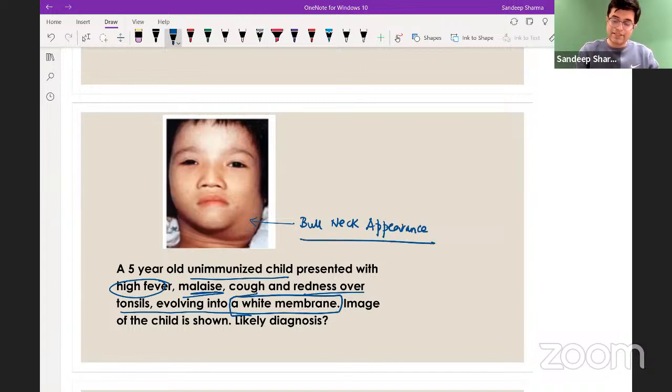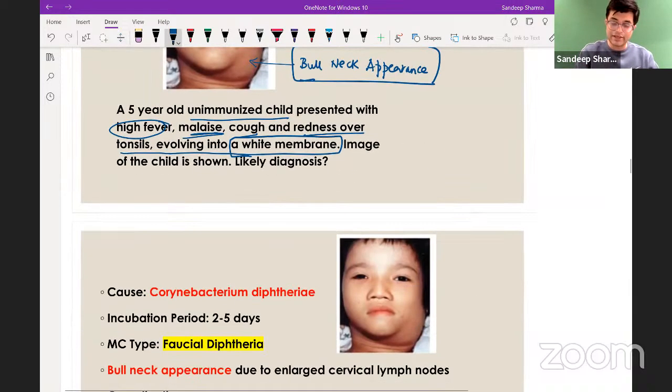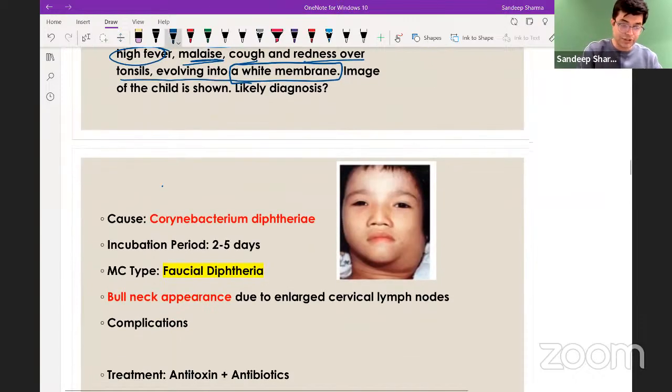People ask, sir, how to distinguish it from parotid swelling? Parotid swelling will involve the angle of the jaw. It will be in the parotid region, and this will cause displacement of the ear. Whereas these patients will have a neck swelling, and this neck swelling will be associated with high-grade fever and a white membrane, the so-called pseudomembrane formation on the tonsils. So it is faucial diphtheria. What is the likely diagnosis? Yes, the likely diagnosis in the child is diphtheria.